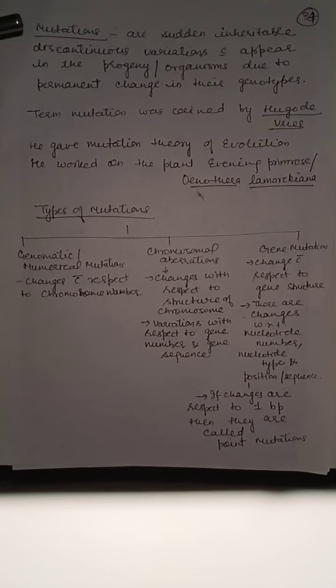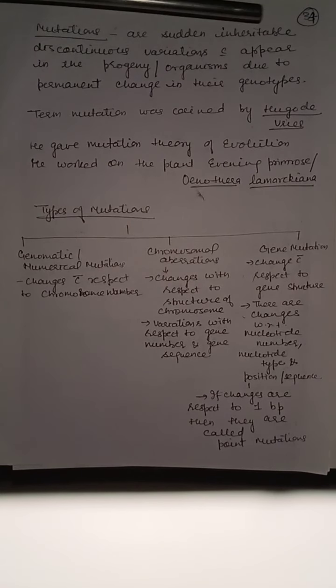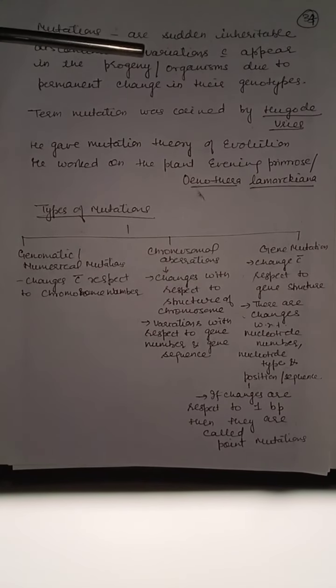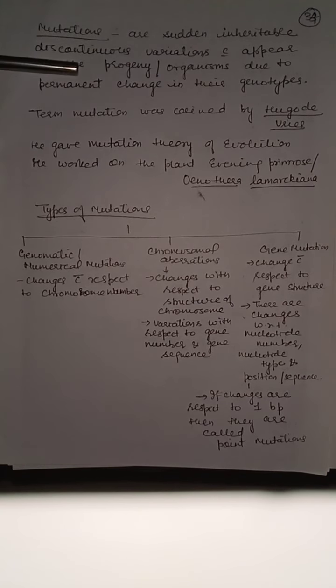Next topic is mutations. Children, what are mutations? Mutations are sudden changes in the genetic makeup. Mutations are sudden inheritable discontinuous variations which appear in the progeny or organism due to permanent change in their genotype.